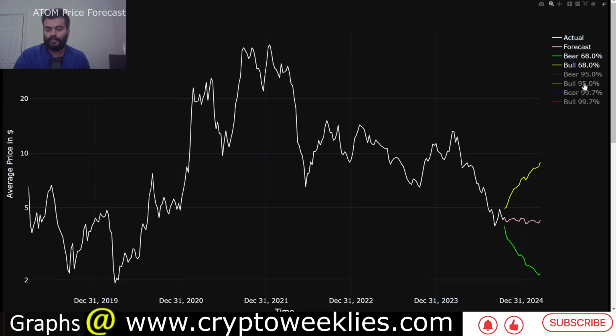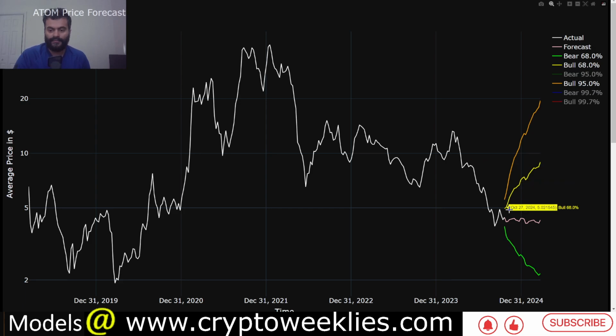So if we were to overlay that kind of environment, that would be close to the two standard deviation forecast, at around 95% confidence interval, or with 95% confidence the price is staying in the range of $5.50 to about $20.